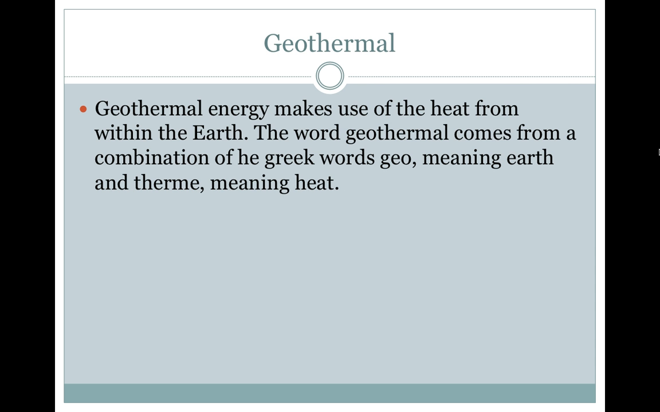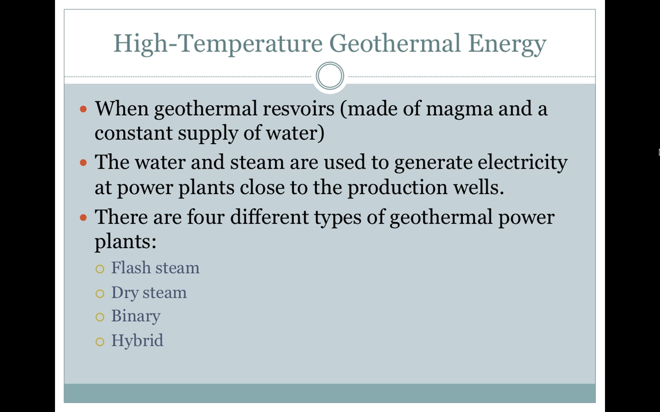Geothermal. Geothermal energy makes use of the heat from within the earth. The word geothermal comes from a combination of the Greek words geo, meaning earth, and therm, meaning heat. High-temperature geothermal energy. When geothermal reservoirs are made of magma and a constant supply of water, the water and steam are used to generate electricity at power plants through production wells.